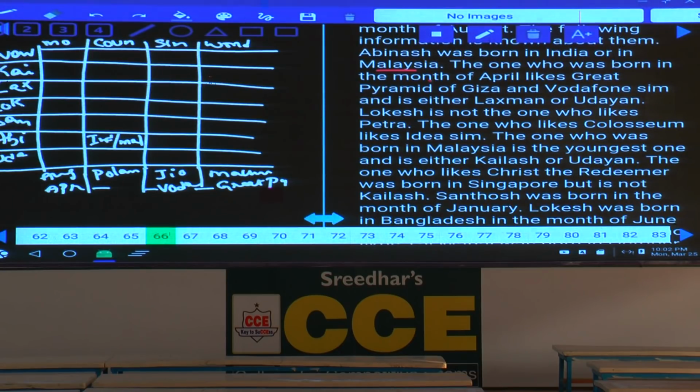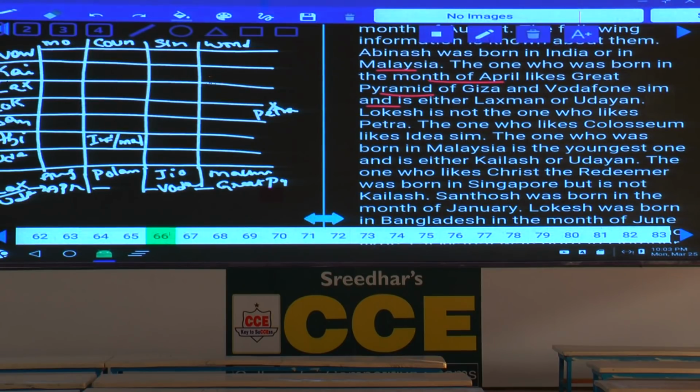The one who was born in the month of April likes Great Pyramid of Giza and Vodafone SIM, and is either Lakshman or Udayan. And this person is either Lakshman or Udayan, isn't it? Now only these 2 persons. Either Lakshman was born in the month of April or Udayan was born in the month of April. And Lokesh is not the one who likes Petra. Now Lokesh and Petra, write Petra here and put a cross, isn't it?